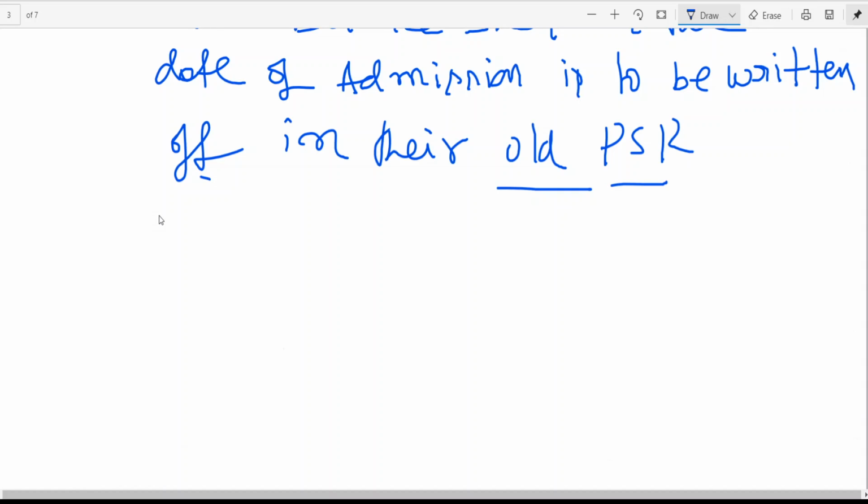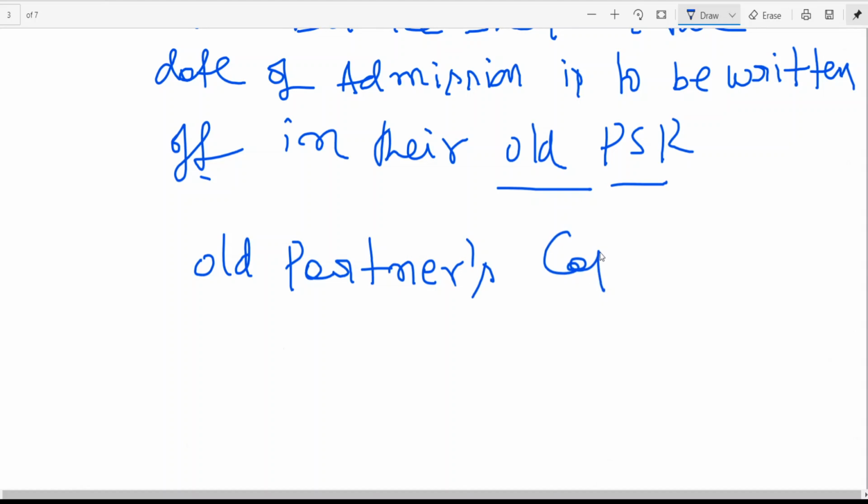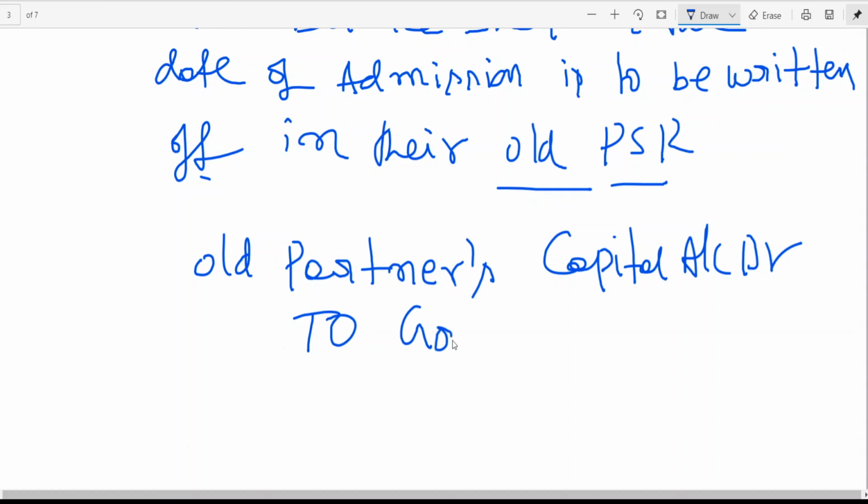I'll explain when we take the problem. For the time being, remember the entry: old partners' capital accounts debit, to goodwill, in the old profit sharing ratio.